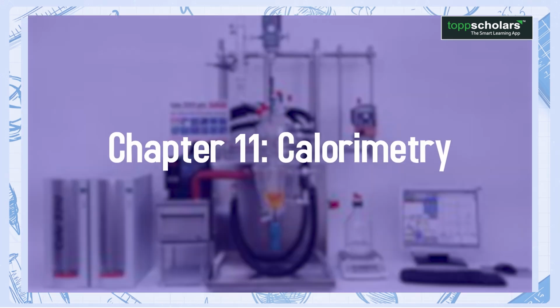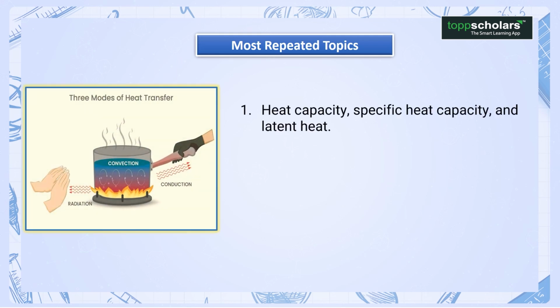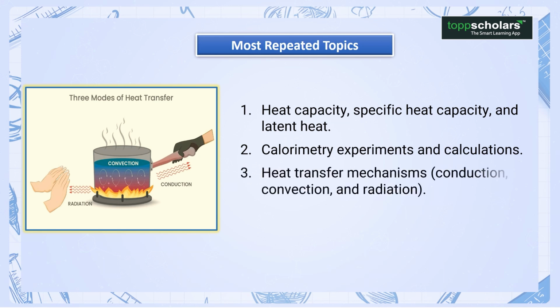Chapter 11. Calorimetry. Most repeated topics. 1. Heat capacity, specific heat capacity and latent heat. 2. Calorimetry, experiments and calculations. 3. Heat transfer mechanisms: conduction, convection and radiation.